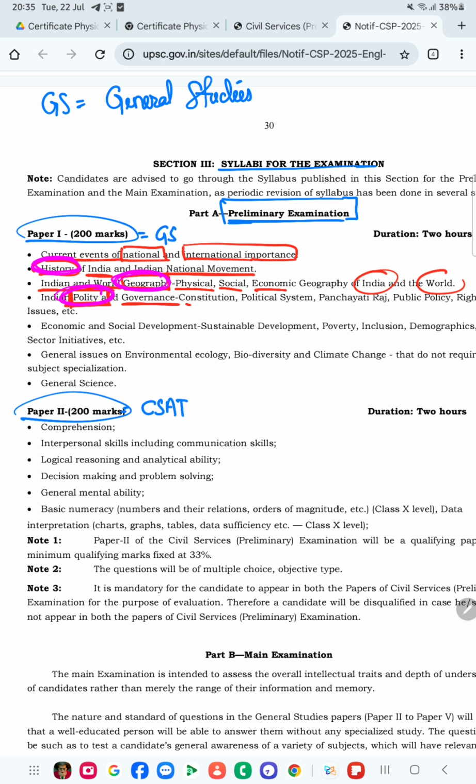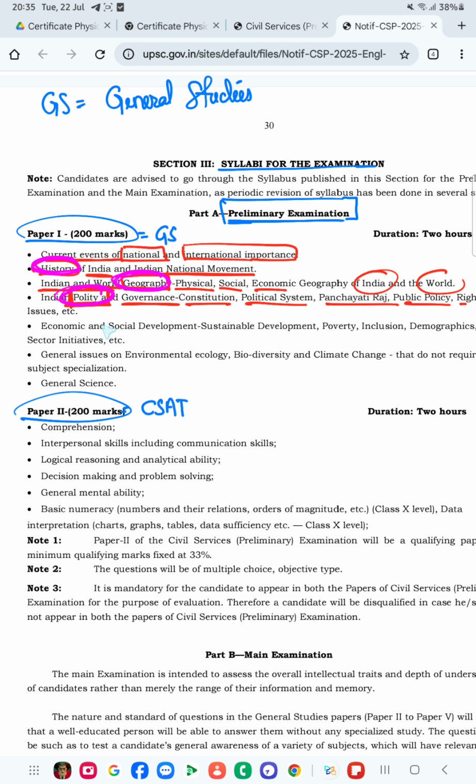Mainly governance means the constitution, the political system, panchayati raj, public policy, and rights issues: right to freedom, right to education, right to equality. We have so many rights. And the current issues of such things are very relevant in normal life.